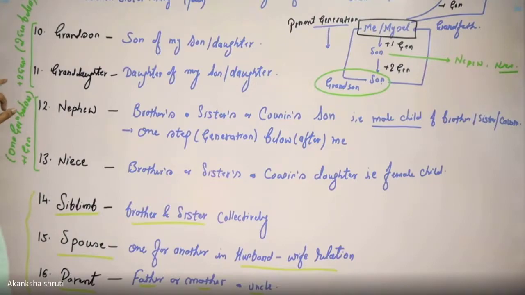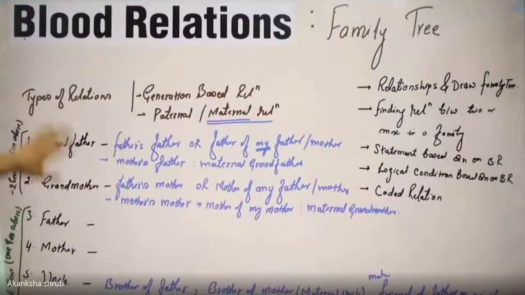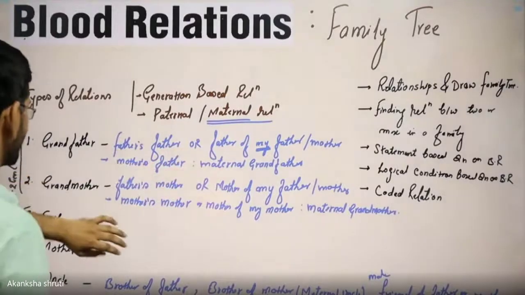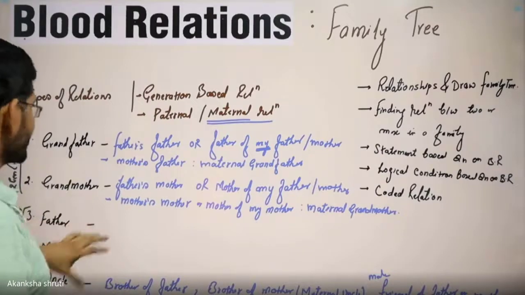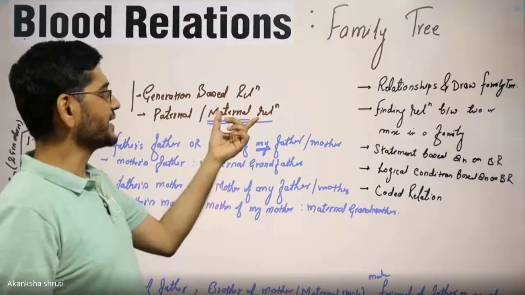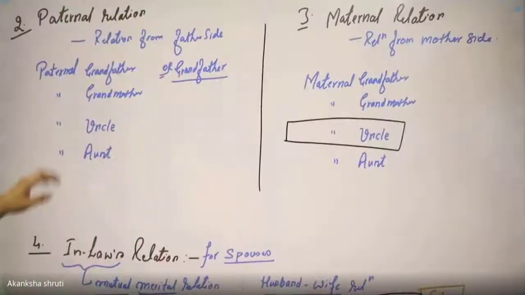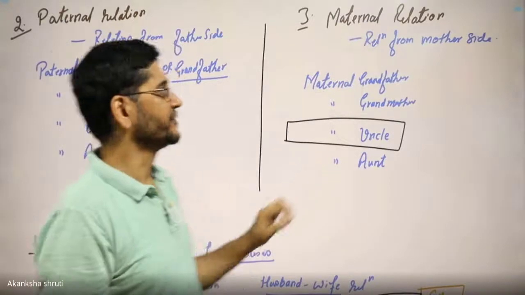Students, whatever we have learned and understood, these are very important. Let us quickly categorize these relations in terms of paternal side and maternal side.